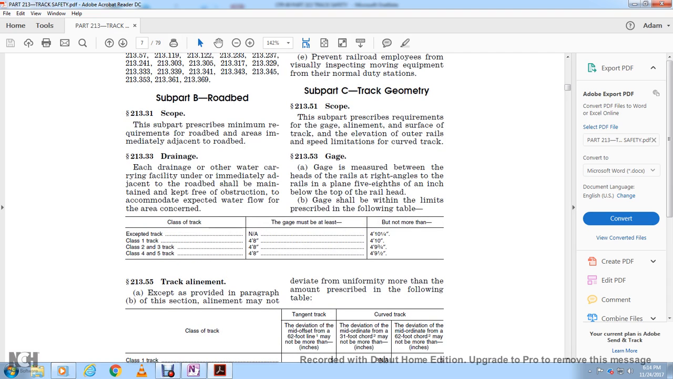Except for Class 1 track, for which the table is not applicable, the gauge must be at least 4 foot 8 inches, but no more than 4 foot 10 inches. Class 2 and 3 track, 4 foot 8 inch gauge, must be at least 4 foot 8 inches and no more than 4 foot 9 3/4 inches. Class 4 track, 4 foot 8 inch gauge, at least 4 foot 8 inches and no more than 4 foot 9 1/2 inches.